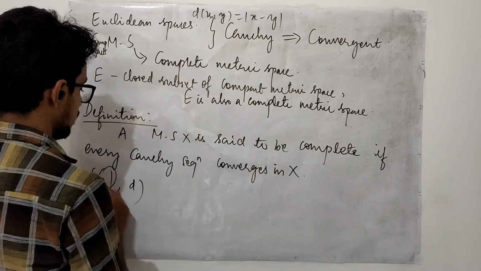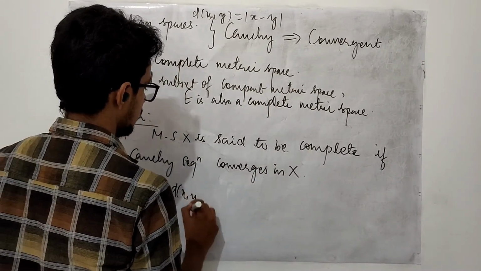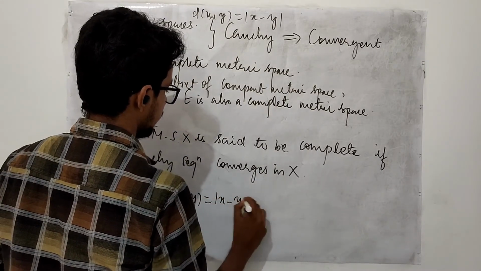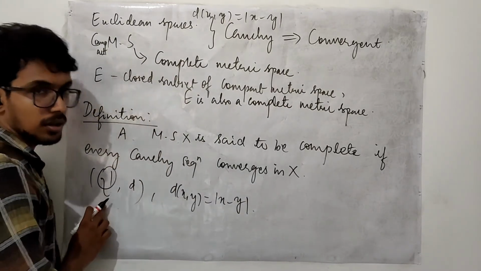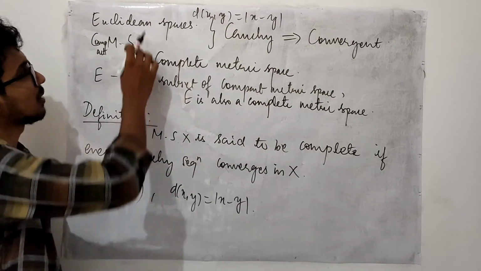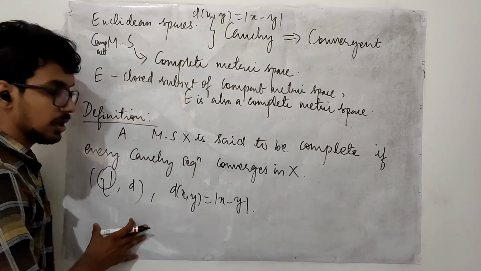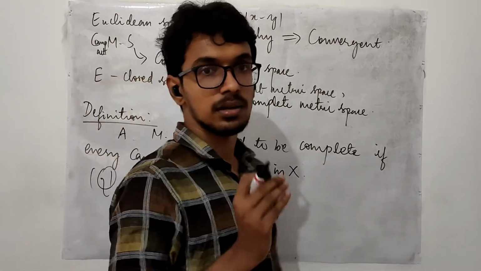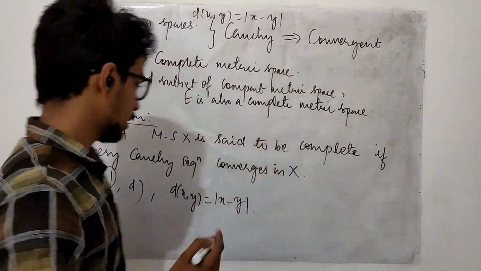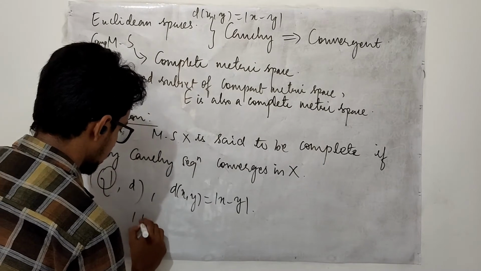Consider the set of rational numbers with the standard Euclidean metric. This is not a compact set, and it does not come under Euclidean space. Here you may identify some Cauchy sequence, but it's not convergent. If you want an example, I can give.